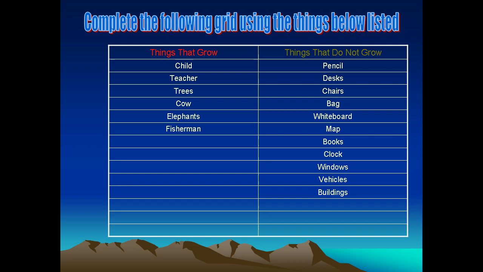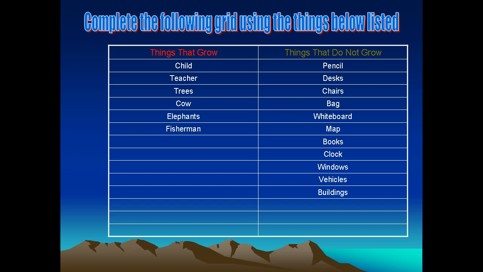I will write it here. Now, it's a new term. Organisms or living organisms. Right? Living organisms also correct. So, things that grow are known as organisms. Okay, children? And things that do not grow, they are not coming under organisms.